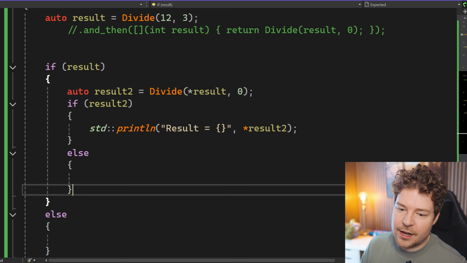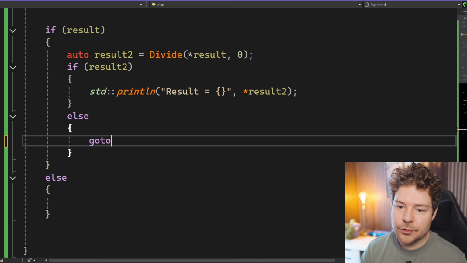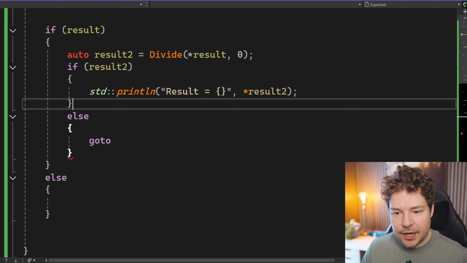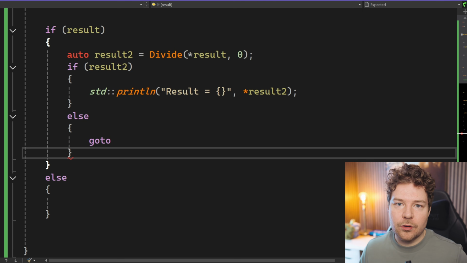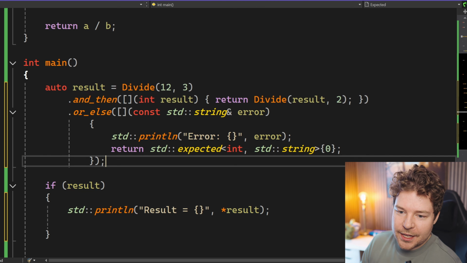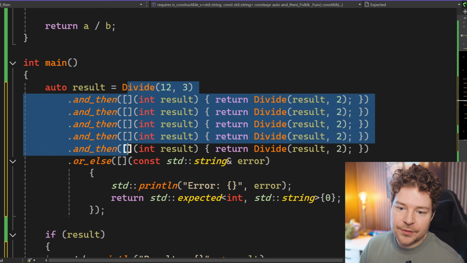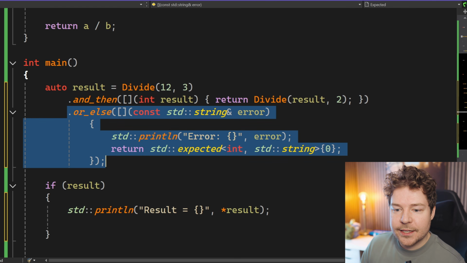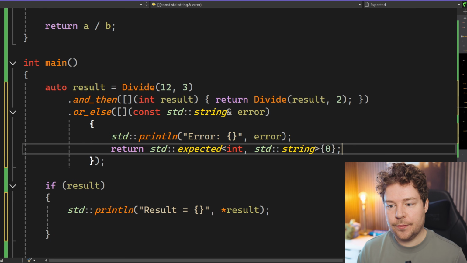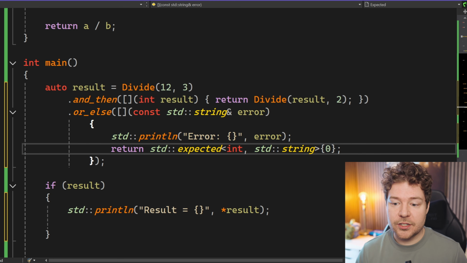I mean, honestly, at this rate, you almost would rather use go-tos to actually get to that or else condition, because otherwise you're going to have to somehow break out of all of these nested if statements just to get to the point where it says divide by 0 error or handles your error condition, which is not good compared to this, where you simply have, you know, as many of these as you want, followed by a single place that actually handles what happens if it fails. So this is another really, really strong use case, I would say, for this whole expected functionality.